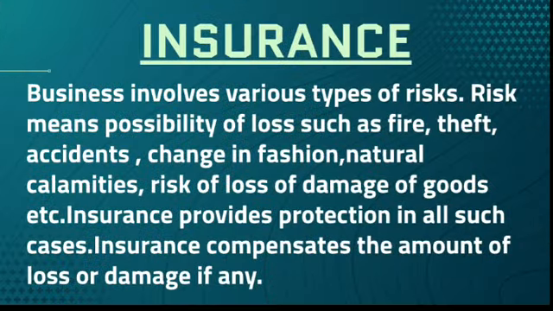The next auxiliary to trade is insurance. Business involves various types of risk. Risk means possibility of loss, and those losses are examples such as fire, theft, accidents, change in fashion among the customers, change in taste of the customers, natural calamities, risk of loss or damage of goods, etc. Insurance provides protection in all such cases, and insurance compensates the amount of loss or damage, if any.